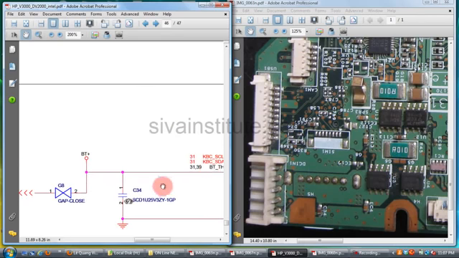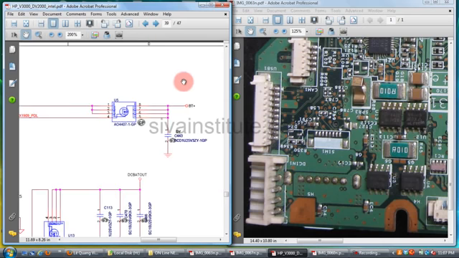From this battery connector, voltage comes out from BT plus. This is the battery positive pin. This voltage goes from the battery connector, the positive voltage, to FET U5, pin number 5, 6, 7, 8.